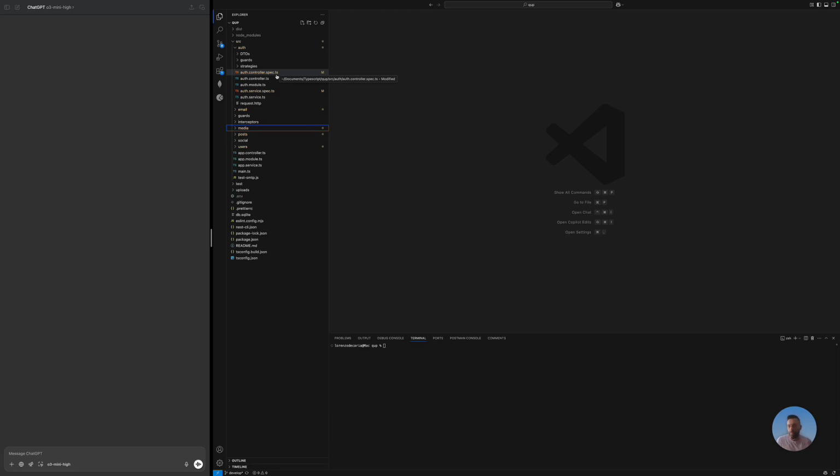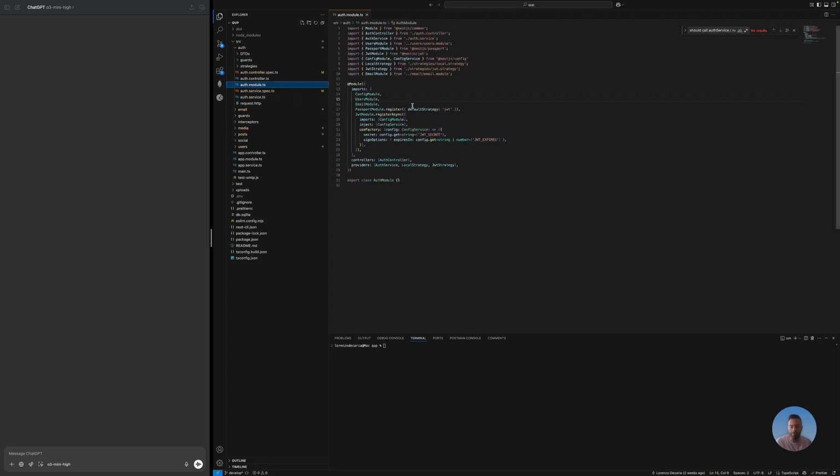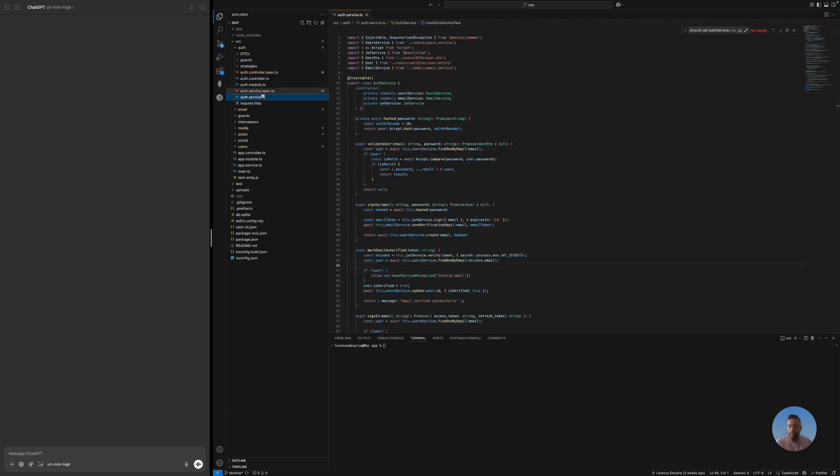If we look at the code structure, we will see immediately that the auth module depends on the users module, the email module, and a bunch of others, but the most important is the users module. And we can see that here in the auth service file, this auth service class relies on user service and email service.